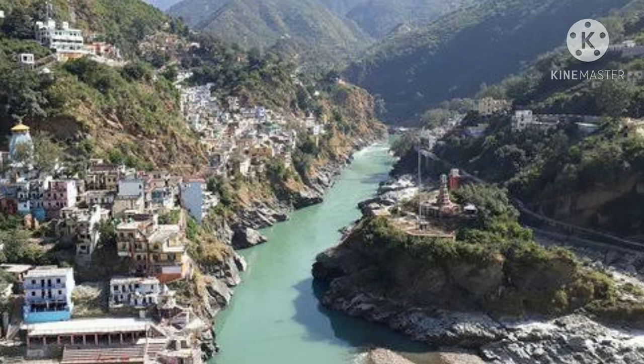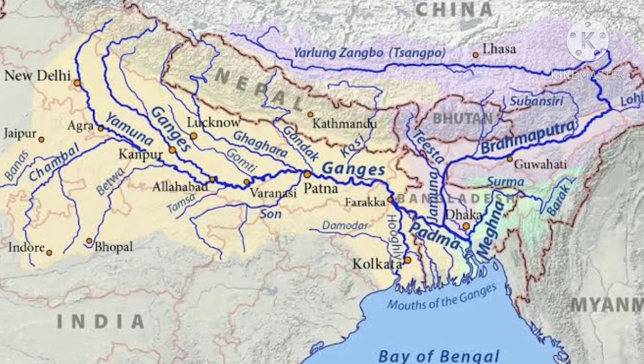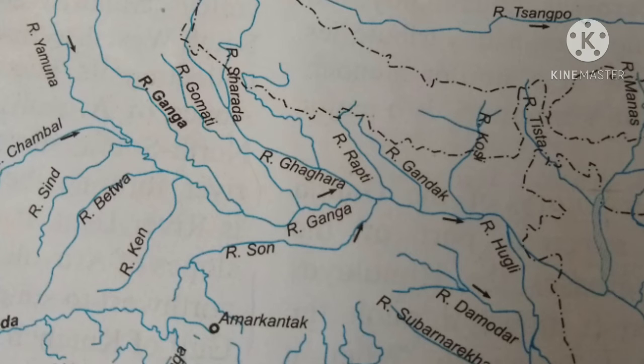Sindhu flows through Pakistan and joins the Arabian Sea. River Ganga originates from the Gangotri glacier and crosses the Himalayas and becomes an east flowing river. Many tributaries of Ganga also flow in similar manner. Yamuna, which originates at Yamunotri, is a major tributary of river Ganga.